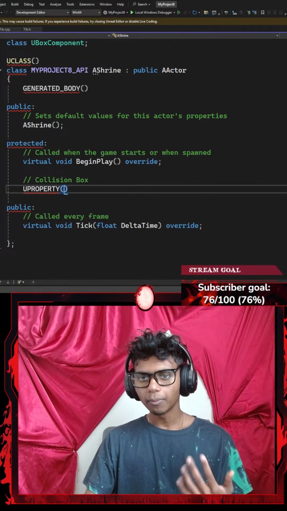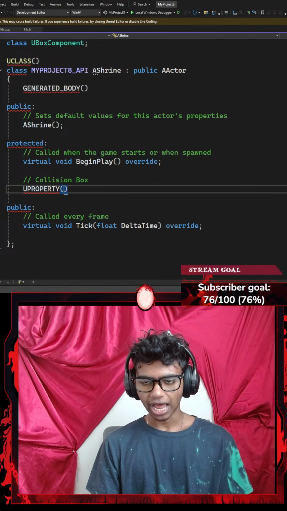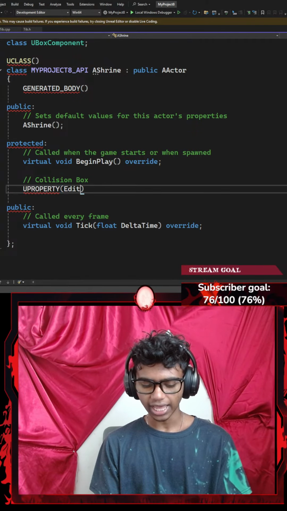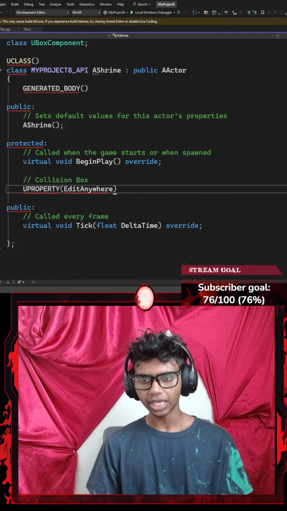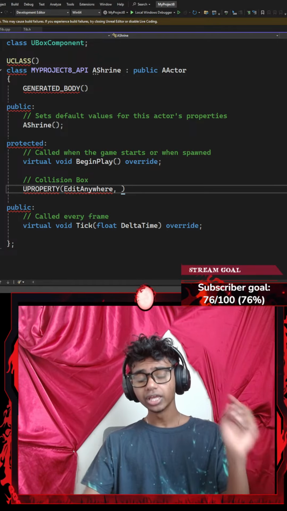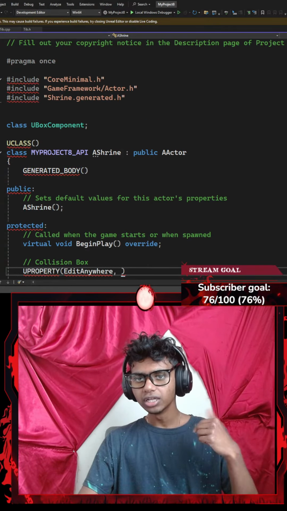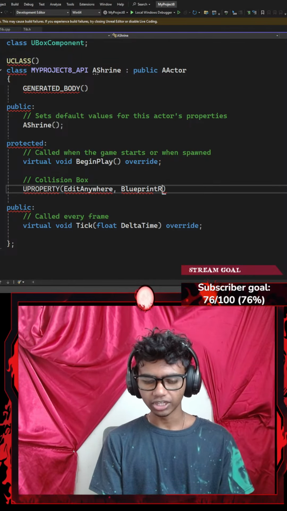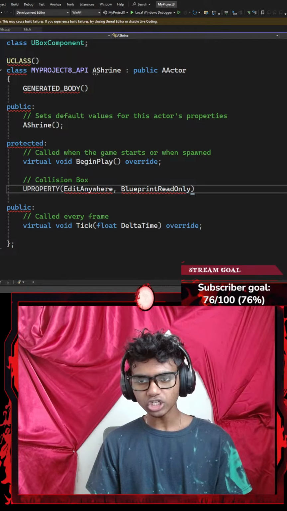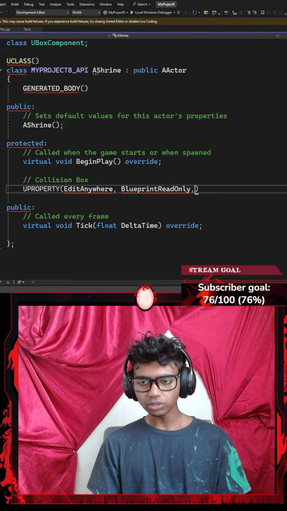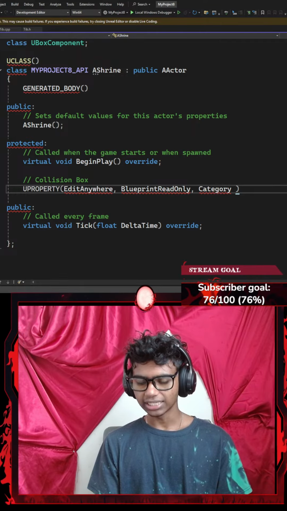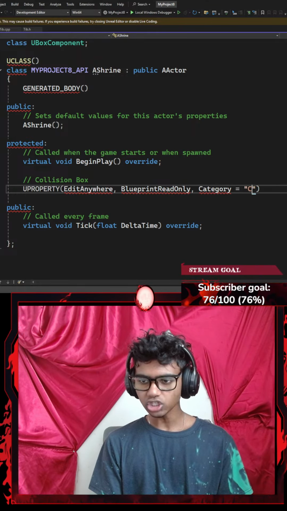My U property is going to be requiring a parameter of, maybe, edit anywhere. I want to be able to edit my collision box anywhere because I will be editing it in my compiler. Once I'm done with that, I'm going to require a parameter of blueprint read only. I only want my blueprint to be able to read my collision box, not really edit it. And then I'm going to organize it in a category called something like collision box.